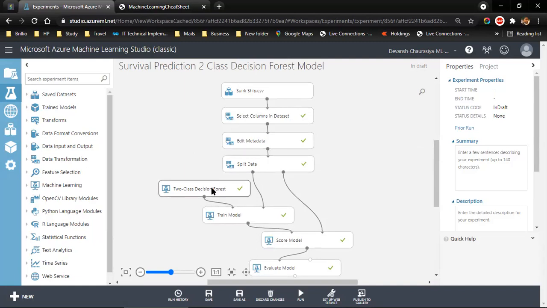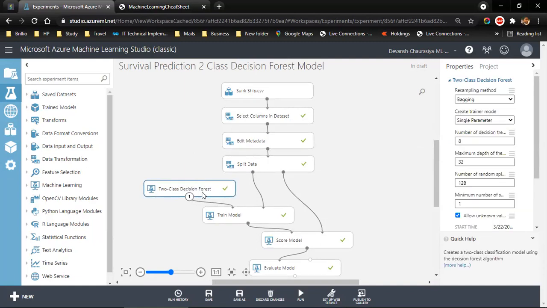And then we picked up the right algorithm, two-class decision forest. And then we picked up the train model module to train our machine learning model that we are building. To train the model, we require two things. One is on what algorithm we are training it. Second, we needed that training data, that was 70%. So we created this connection.